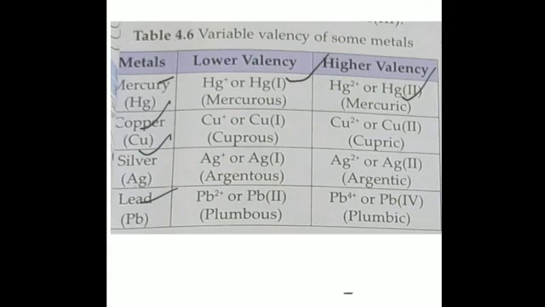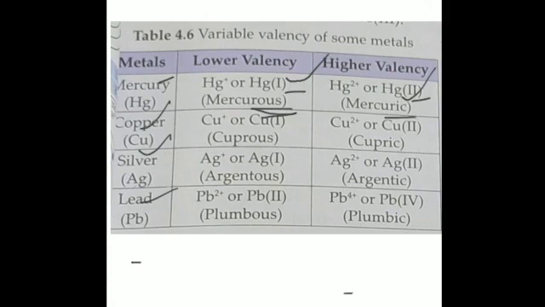And how do we represent the higher and the lower valency? When mercury has a valency of 1, it is represented by adding the suffix ous, and when the higher valency is there, it is represented by adding the suffix ic.